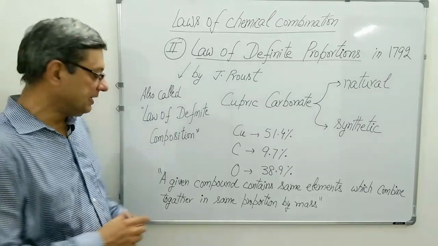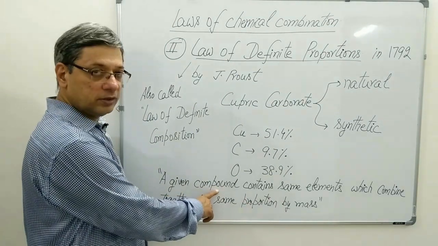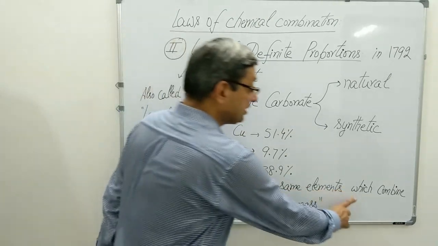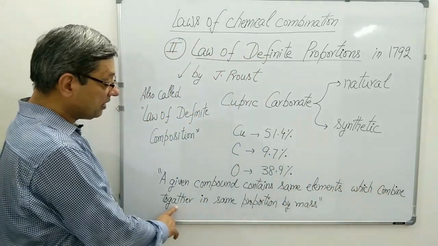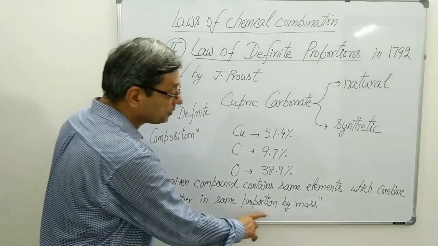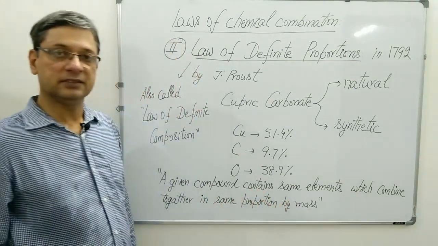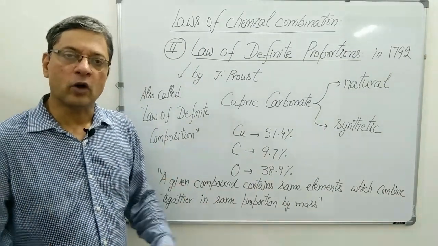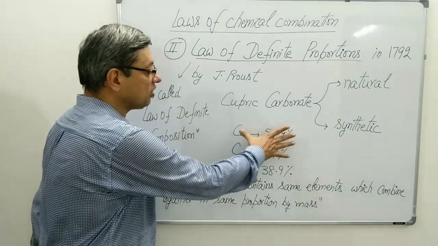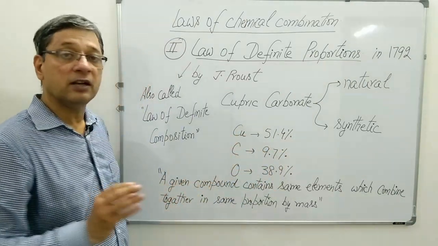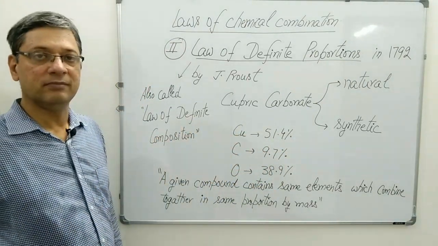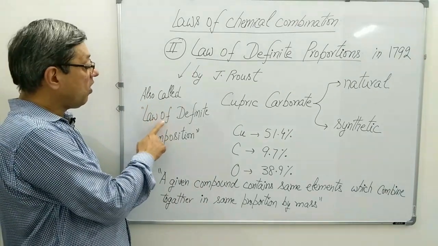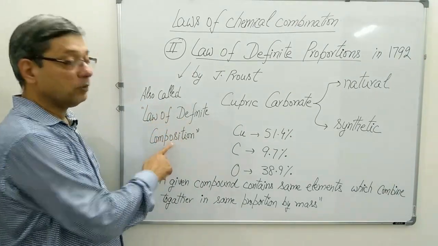The law states that a given compound contains same elements which combine together in same proportion by mass. You take any sample of cupric carbonate, the composition of the elements will remain the same. That's why this law is also called law of definite composition.